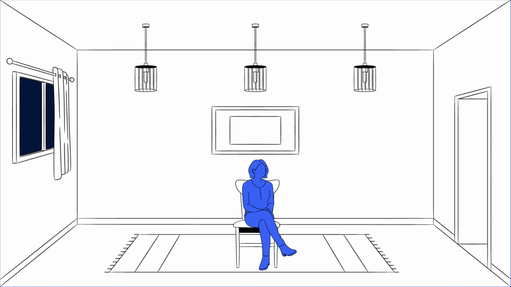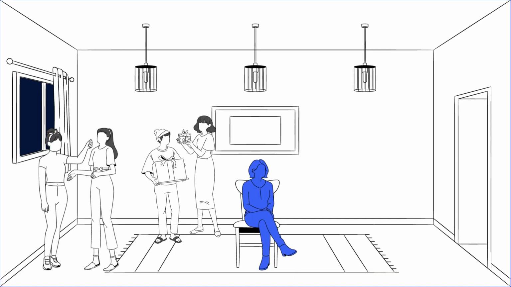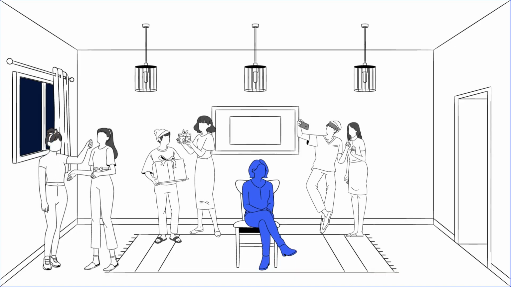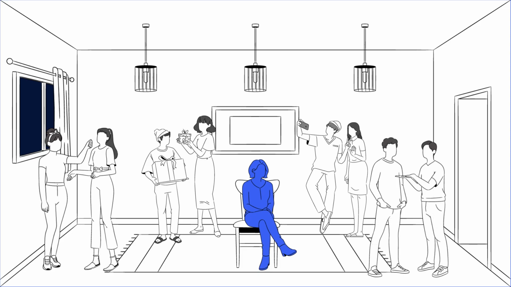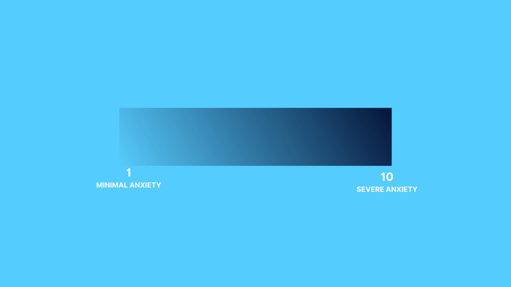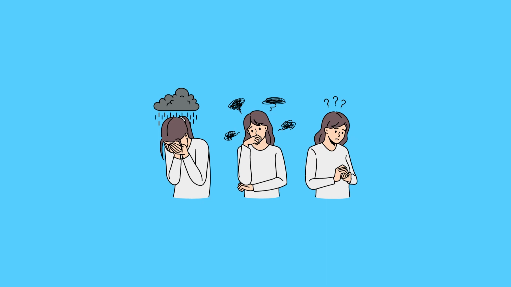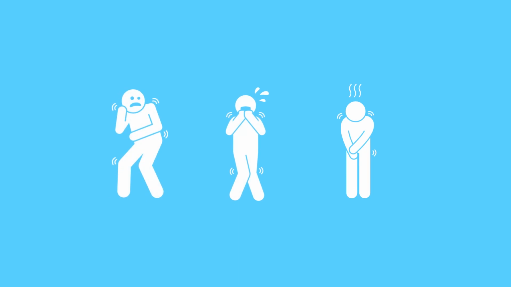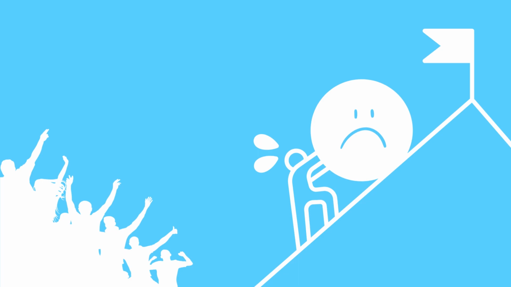First, describe a situation that triggers anxiety in you. It could be a social event, an upcoming test, or general fear that you are experiencing. Scale that feeling from 1 to 10. How anxious does the situation make you feel? And then write down the thoughts that come to your mind when you encounter the triggering situations. List the behaviors you show. What is your physical response? Do you experience sweating or shaking? Any compulsive behaviors?